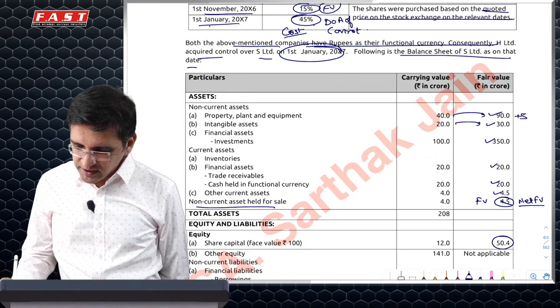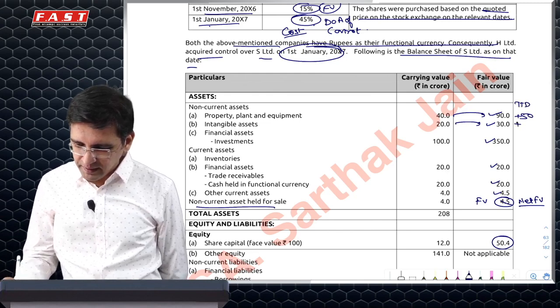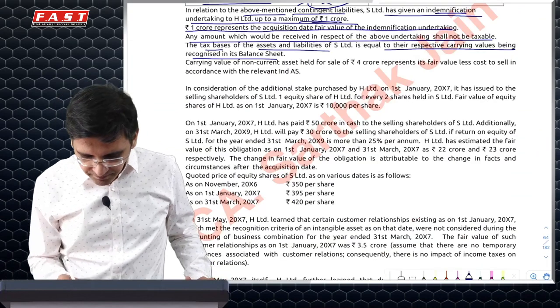So here you are increasing it by 50. So this will be a taxable temporary difference. Accordingly, here you are increasing it by 10. So there will be a taxable temporary difference. You will have to create a DTL for it.